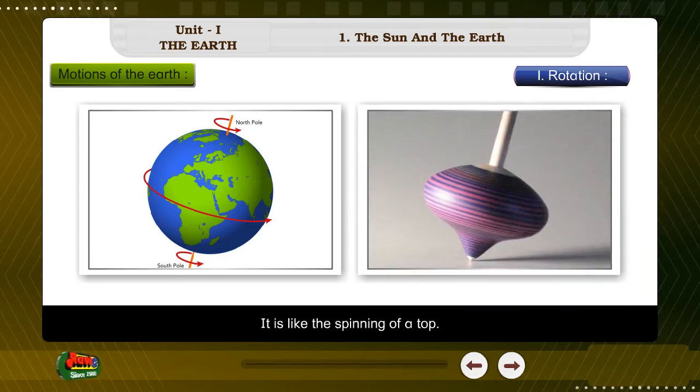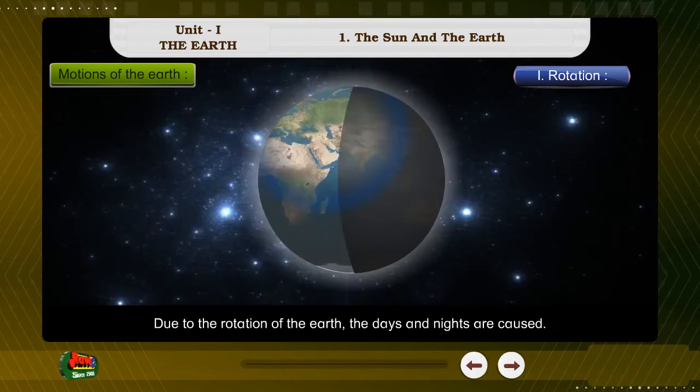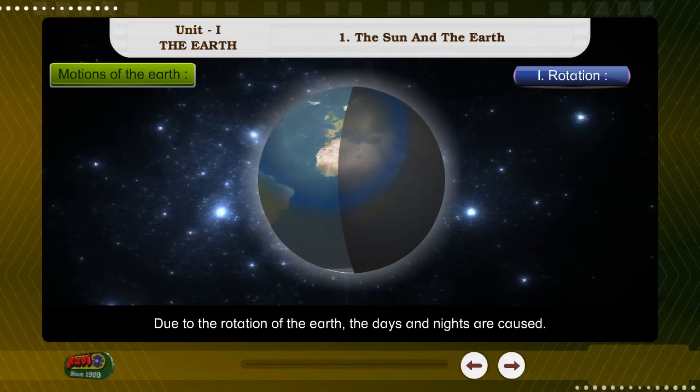It is like the spinning of a top. The Earth takes 23 hours, 56 minutes and 4.09 seconds, roughly 1 day, to complete one rotation. Due to the rotation of the Earth, the days and nights are caused.